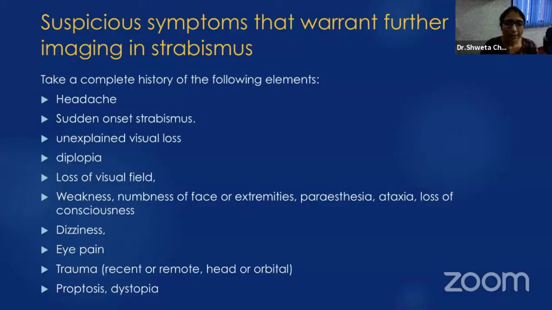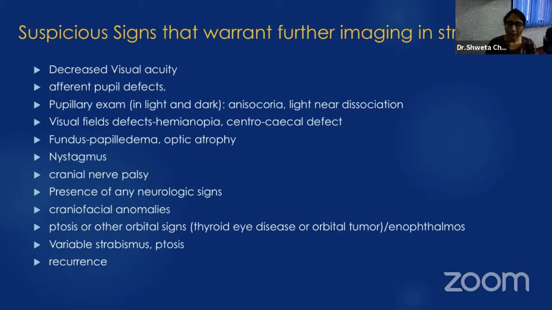there could be suspicious symptoms like headache, sudden onset strabismus, unexplained visual loss, diplopia, loss of visual field, any neurological sign, eye pain, trauma. Then there could be suspicious signs which could warrant further imaging in strabismus, like decreased visual acuity, afferent pupillary defect, any anisocoria, light near dissociation, visual field defect, papilledema, optic atrophy, nystagmus, cranial nerve palsy, any neurological signs, variability, and recurrence.